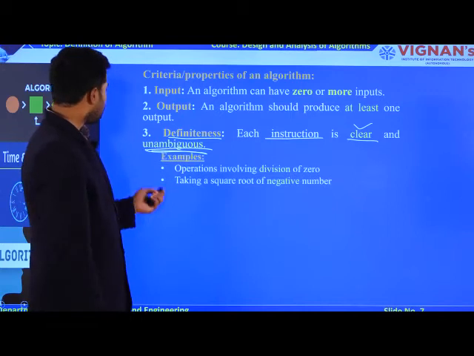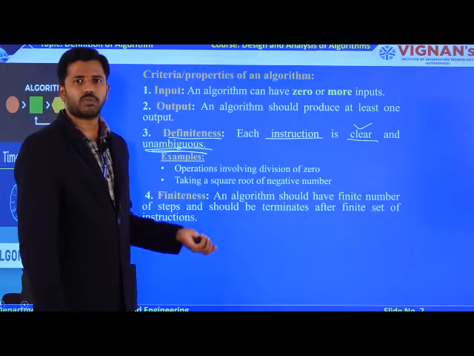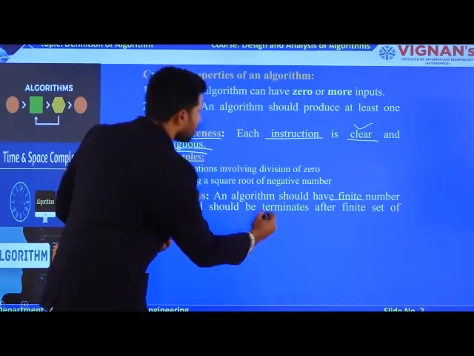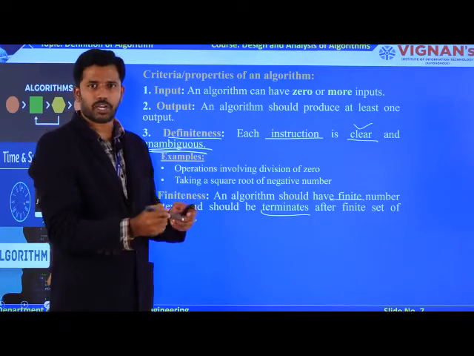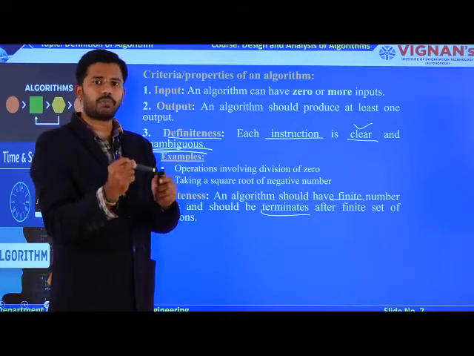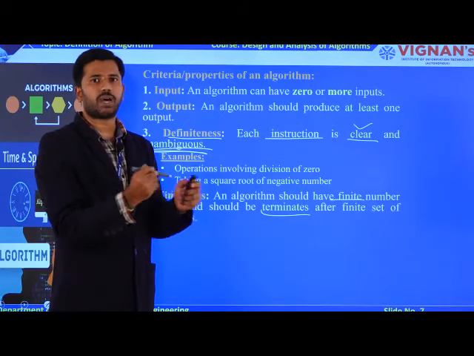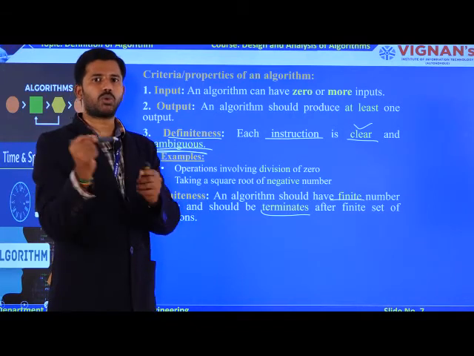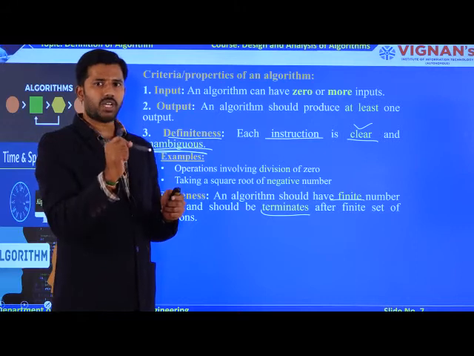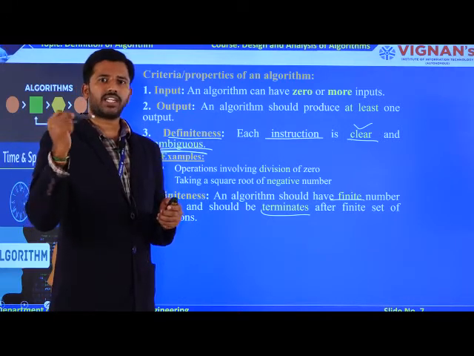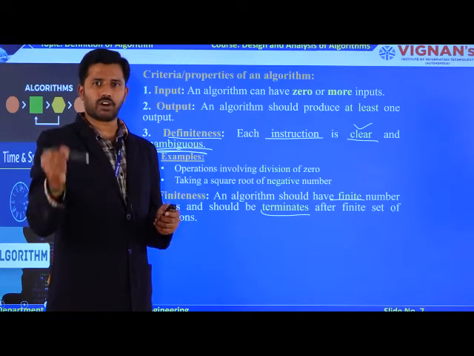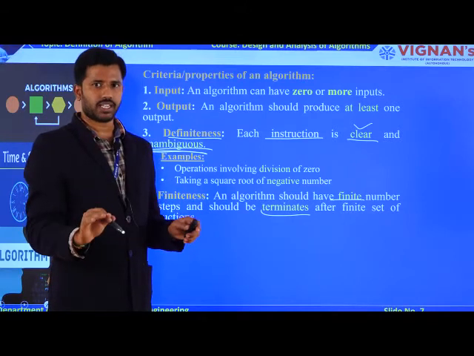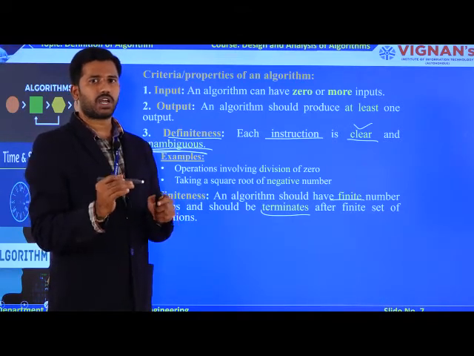And the fourth one is finiteness. This finiteness is nothing but the definition of an algorithm, right? Why? Because all the instructions must be finite. Then only is it possible to stop the algorithm at a particular point of time. If the algorithm stops at a particular point of time, then only is it possible to measure its performance. For example, I am taking a for loop which runs from i equal to 1 to 10. Based on the first value and the second value of the for loop, you can say that the for loop executes 10 times, and at the 11th time the execution of that for loop stops. This is the way you measure the performance of an algorithm.